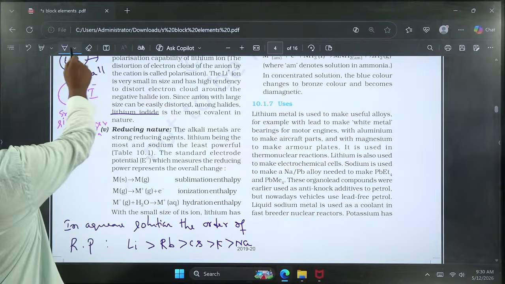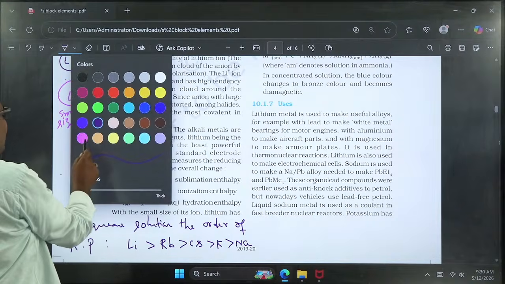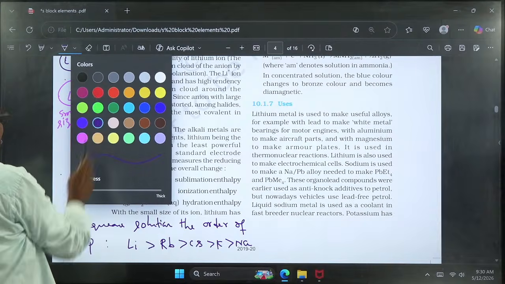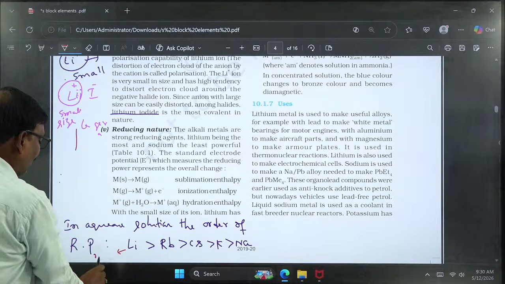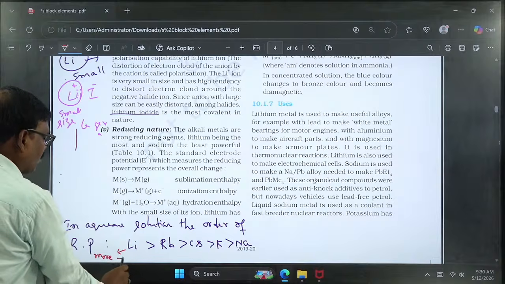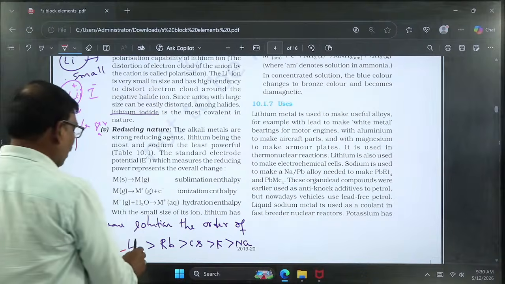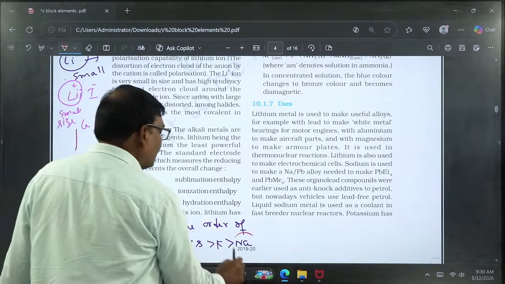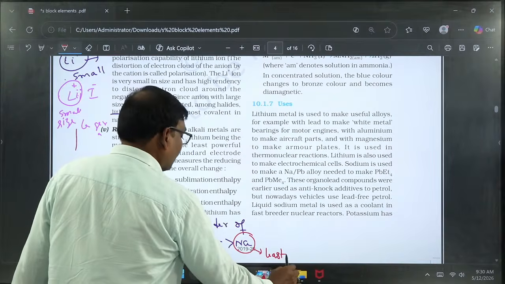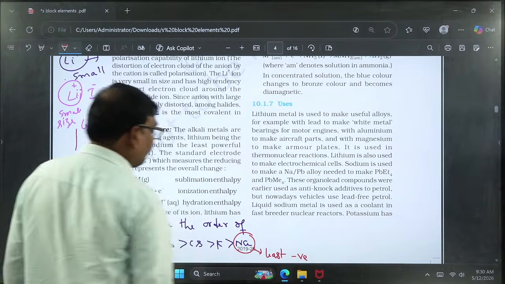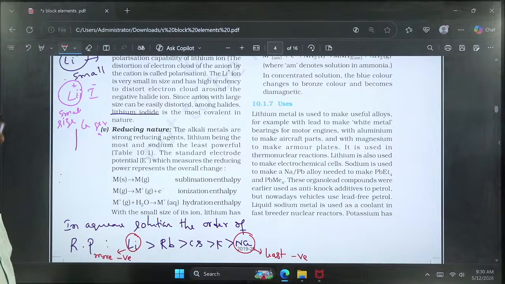In the previous class we discussed the SRP values of alkali metals. Among them, lithium has the most negative SRP value, whereas sodium has the least negative SRP value. That's why the reducing power in aqueous solution can be measured based on the SRP value.